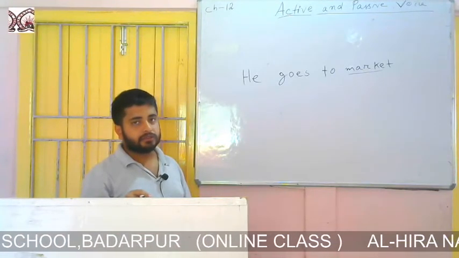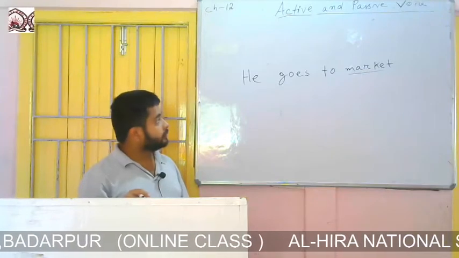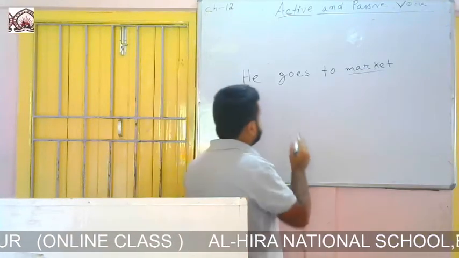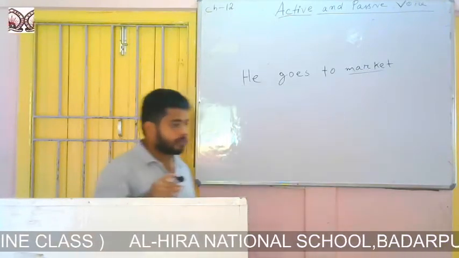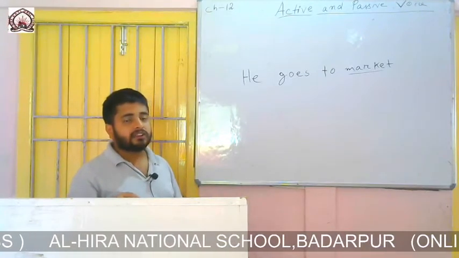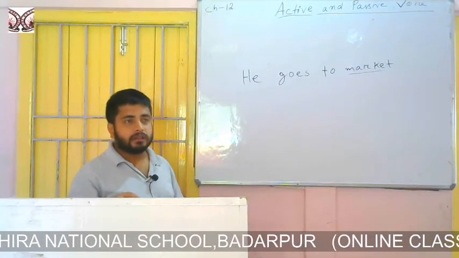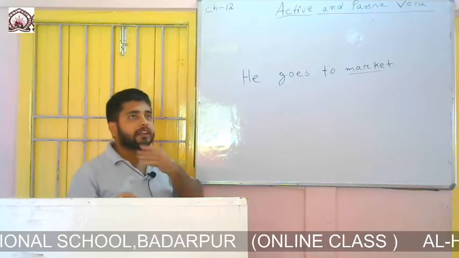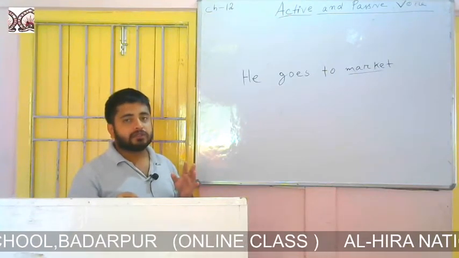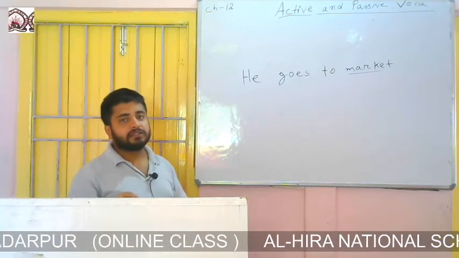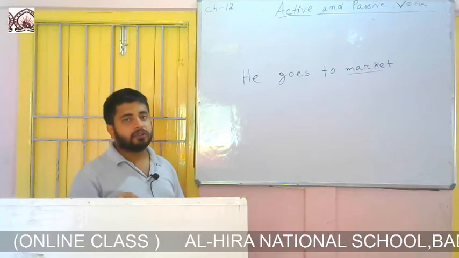but this is wrong, because as I told you earlier, if the verb is not transitive, then it does not require an object.